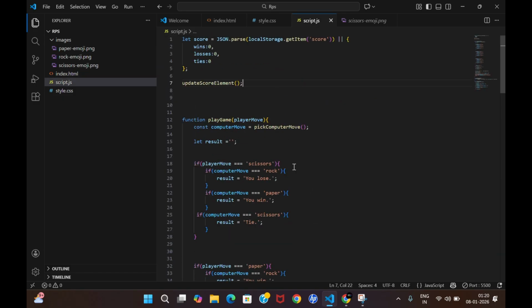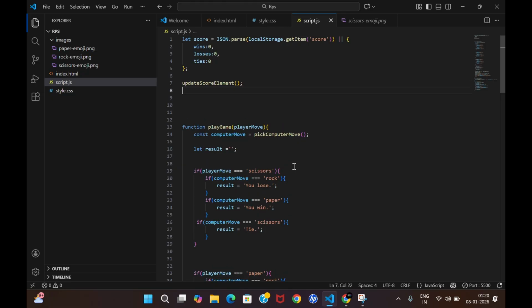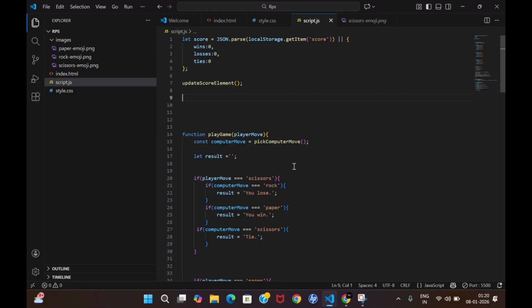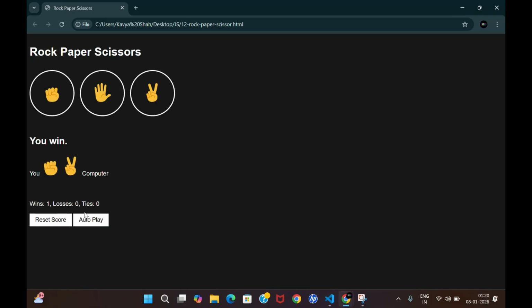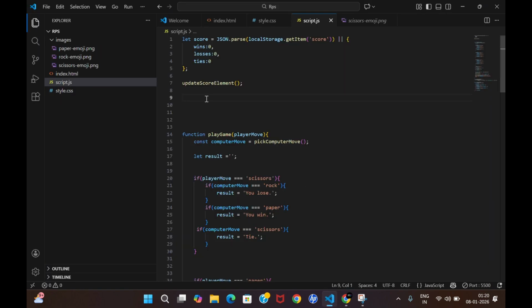Now let me go to our script code once again, and see what's happening. When you click autoplay, what should happen? Your move and the computer move should work simultaneously. But when you click autoplay again, it should also stop, right? So to do that, let me have some boolean variable, isAutoPlaying, right?